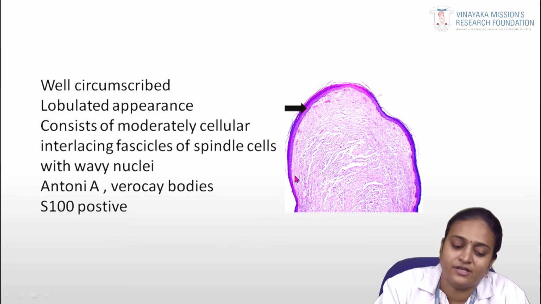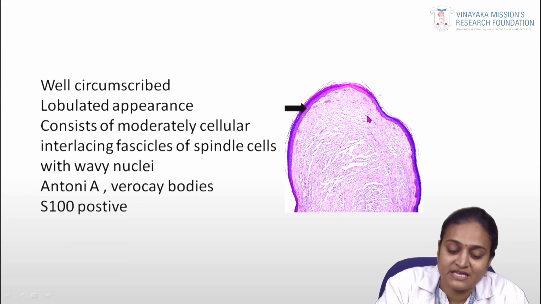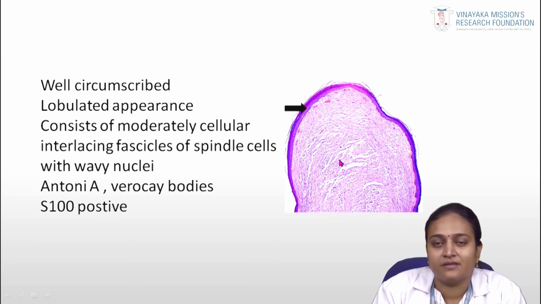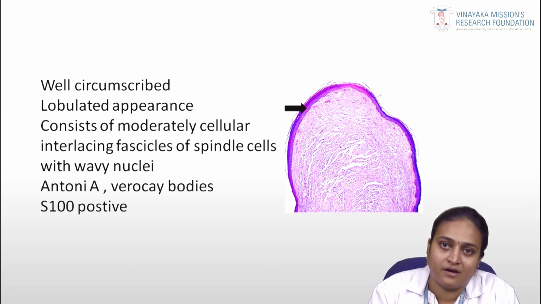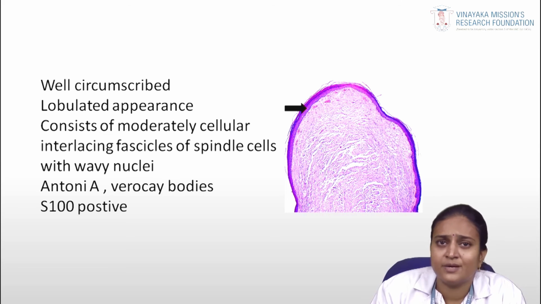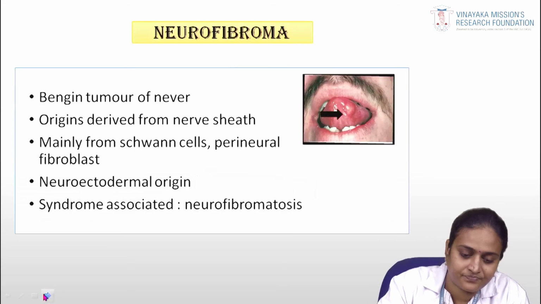It has a kind of wavy nucleus you can see. This is called the Antoni A kind of cells. It has Verocay bodies. Verocay body, in the sense, is an eosinophilic non-cellular area. Further, I will be describing these Verocay bodies. In immunohistochemical examination it shows S100 positivity.